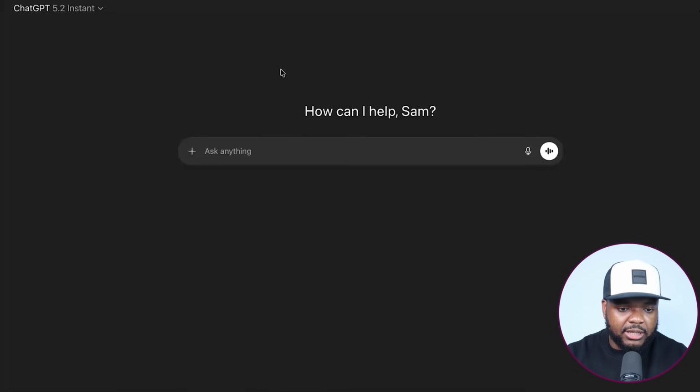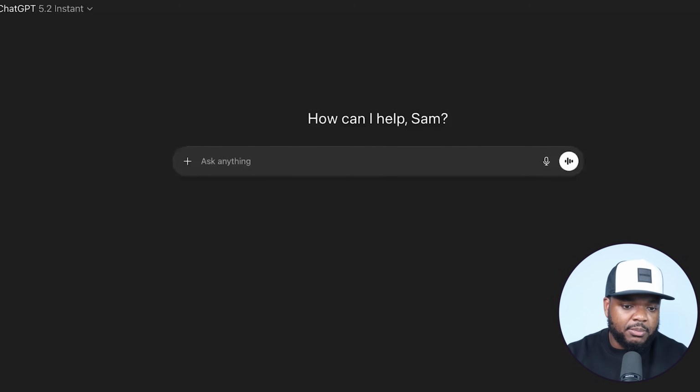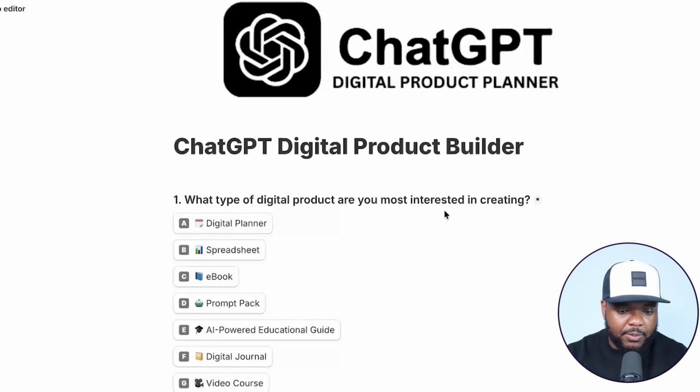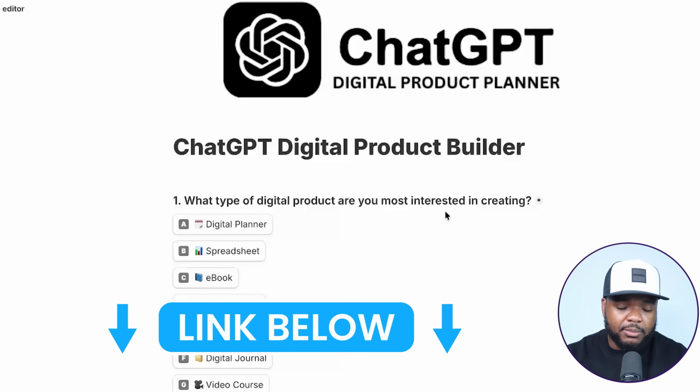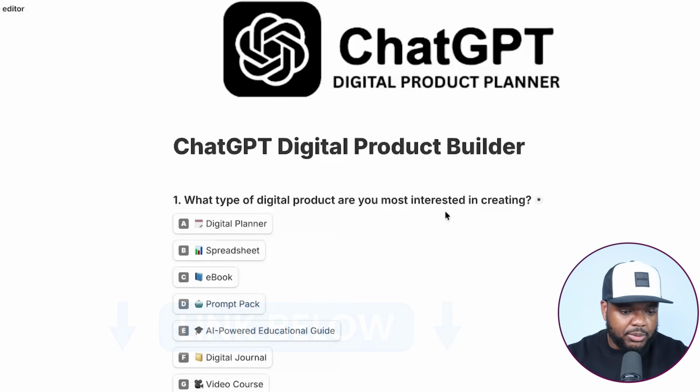Now, one of the best ways to get the prompt is to use this prompt builder. Again, I use this all the time when it comes to helping me out with so many different things, but I specifically want to see if there's any improvements when it comes to this new model. By the way, you can find this link down below for completely free. So I'm just going to use this to build out a prompt.